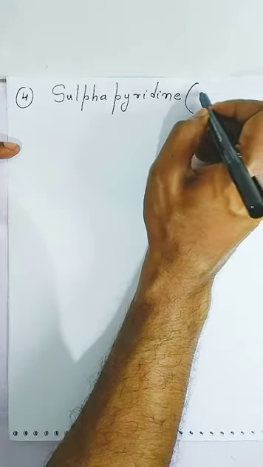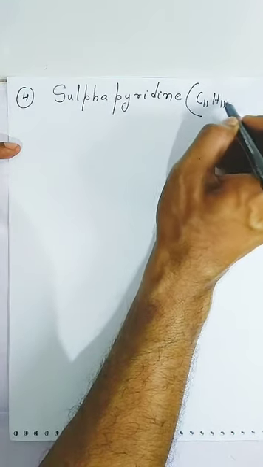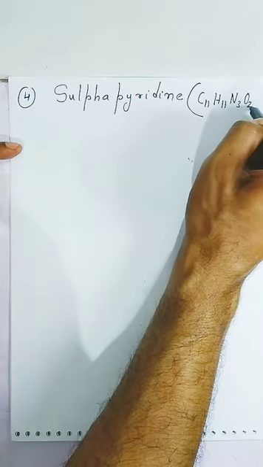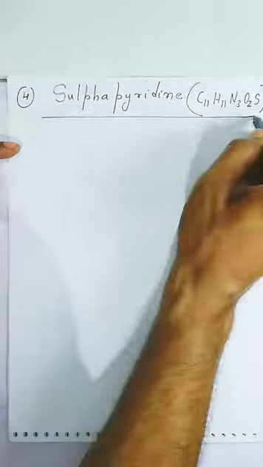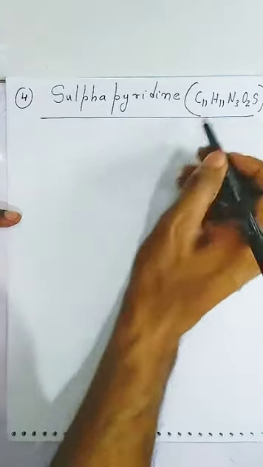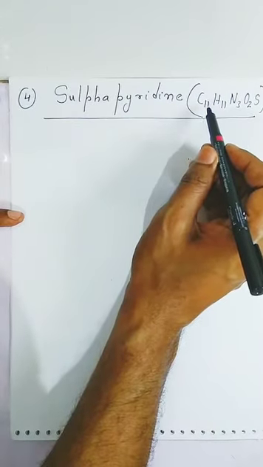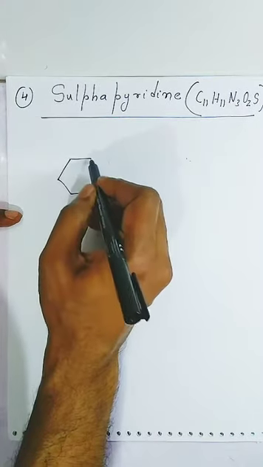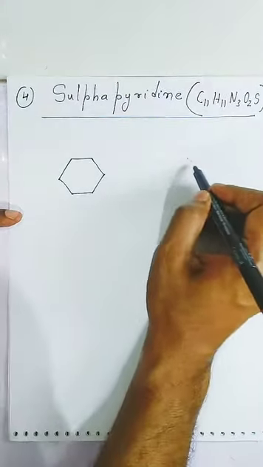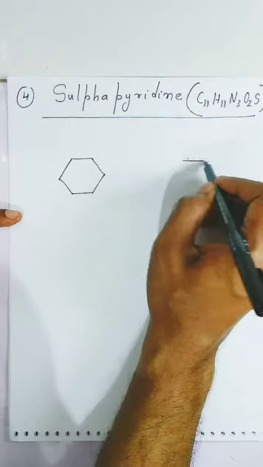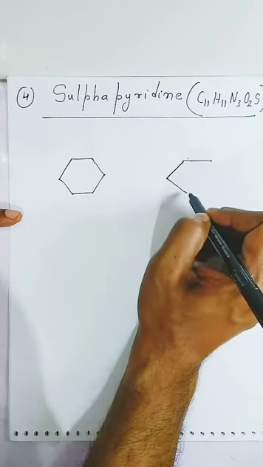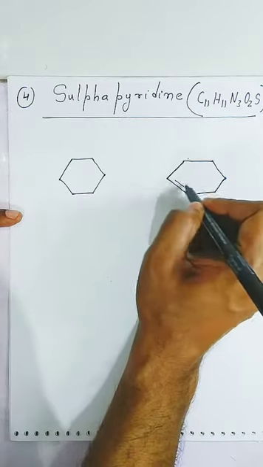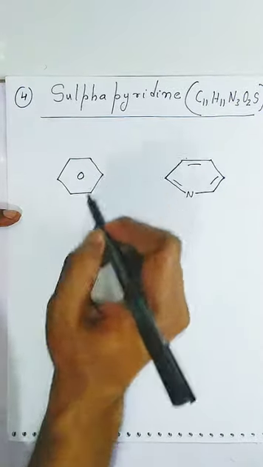When you write down the molecular formula, it is 11 carbon, 11 hydrogen, 3 nitrogen, 2 oxygen and 1 sulfur. Now we will write the structure, students, of this sulfur pyrimidine. Now you see 11 carbon. So one will carry a benzene ring, the other will have a pyrimidine ring, students. Here will be the nitrogen. This is the pyrimidine, and this is the benzene ring, students.